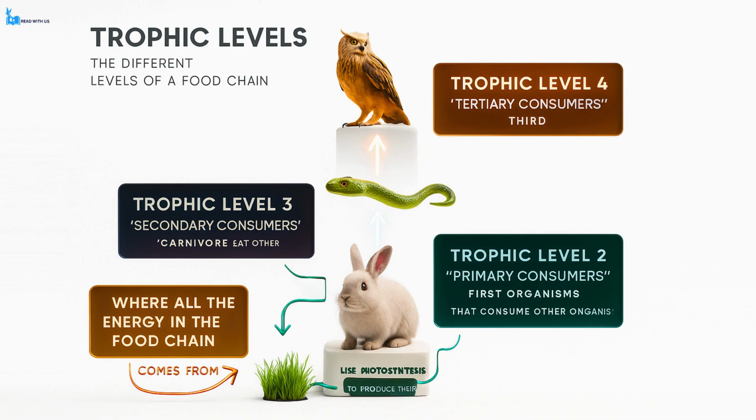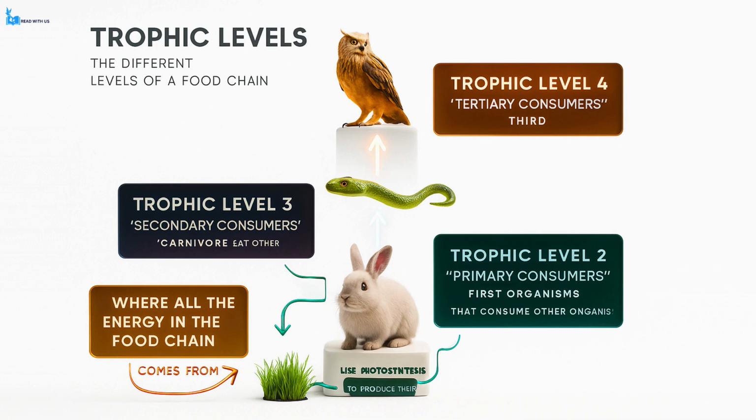The second trophic level is made up of primary consumers. These are organisms that eat the producers, and we often refer to them as herbivores because they feed exclusively on plants and algae. Moving up to the third trophic level, we find the secondary consumers. These are animals that eat the herbivores and are generally carnivores, meaning they consume the flesh of other animals.